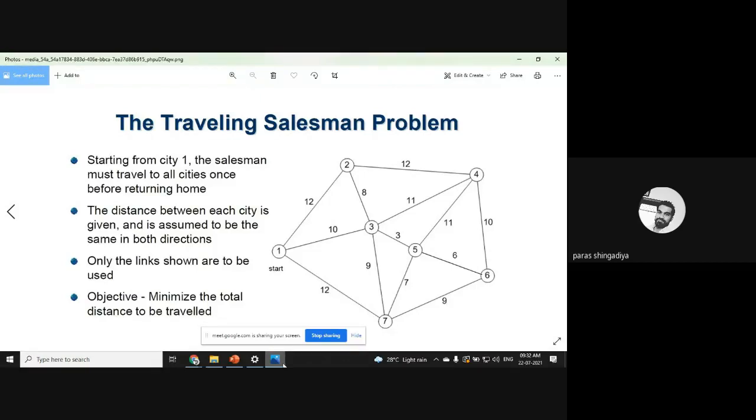And in your journey, you have to cover minimum distance. It means you have to move in any direction, and then find the total, and check that the total of your route should be minimum. So here it is an application of the Hamiltonian graph, where we can use it.